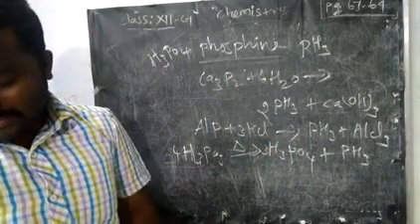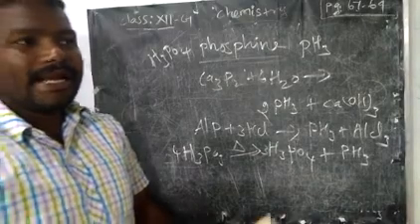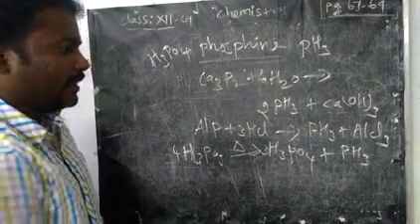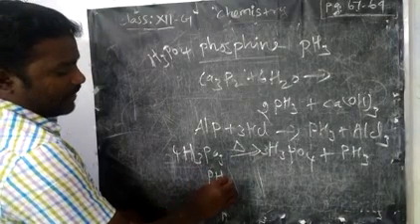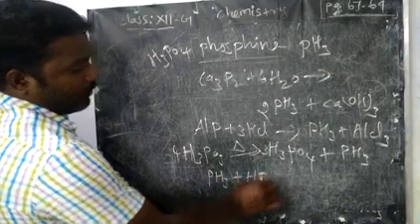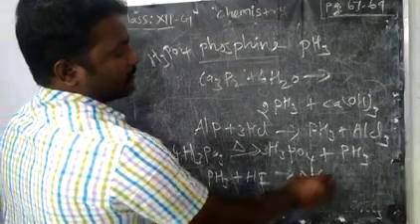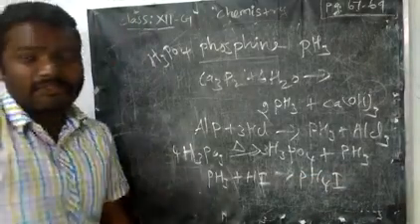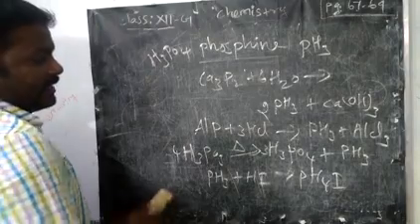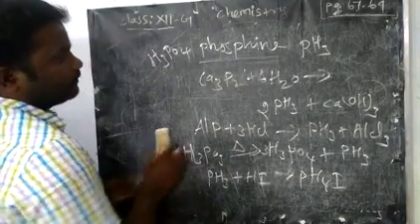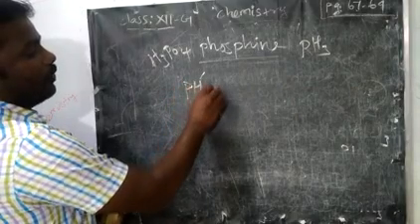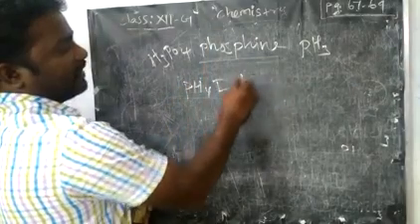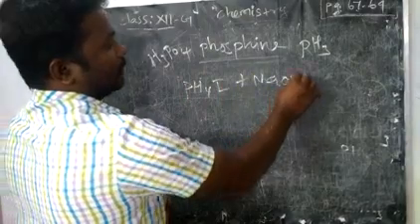The next is the acidic character of phosphine. Phosphine has one type of acidic character. How? Phosphine with HI becomes PH4I. That PH4I is treated with NaOH. What happens?